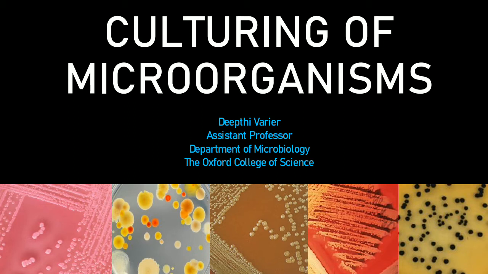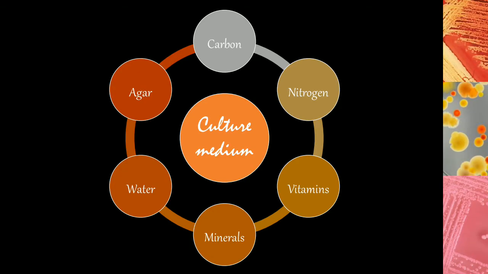So the substrate which we use or the nutrient solution that we use to grow the organism is called a culture medium. The plural for it is media. Now this culture medium is designed in such a way that it allows a continuous growth and survival of the organism. So it has to be designed in such a way that it provides adequate supply of all the important nutrients. No nutrient can be left out.